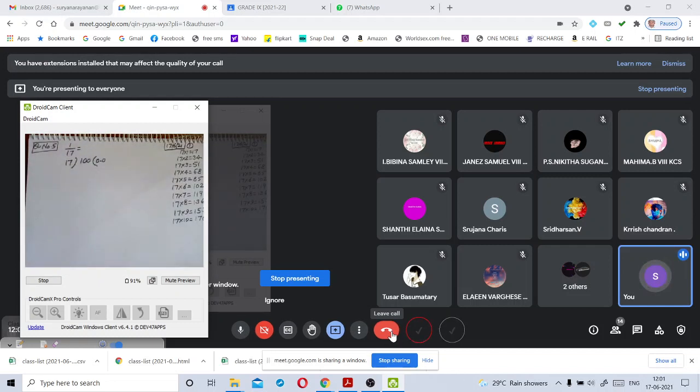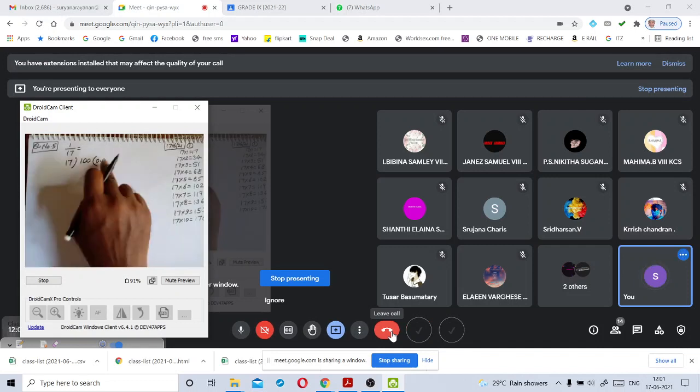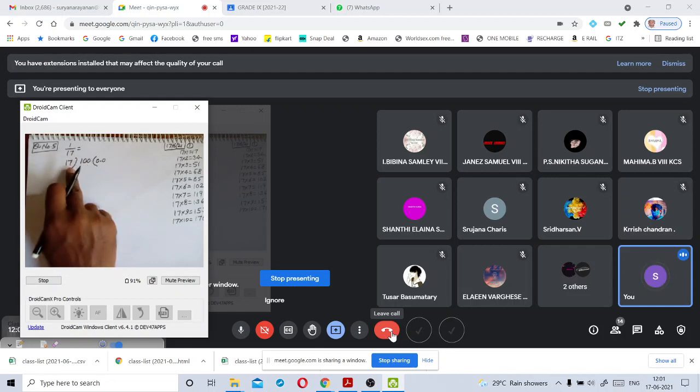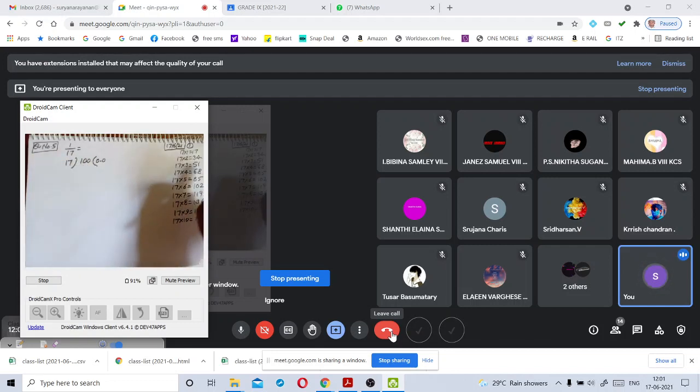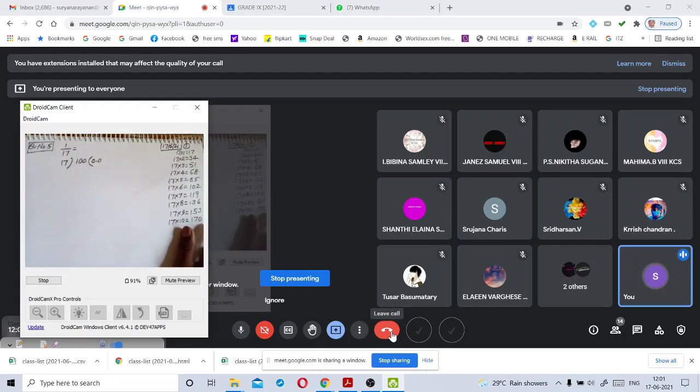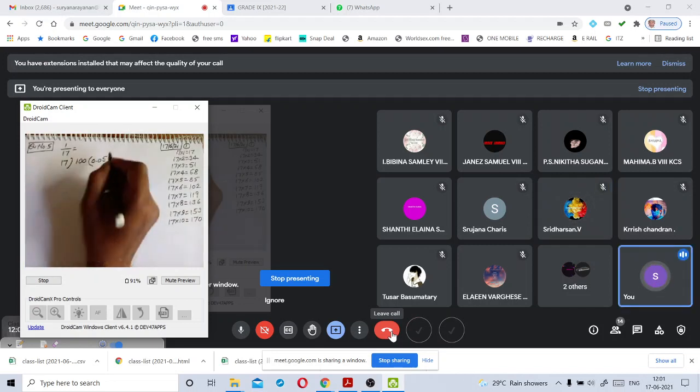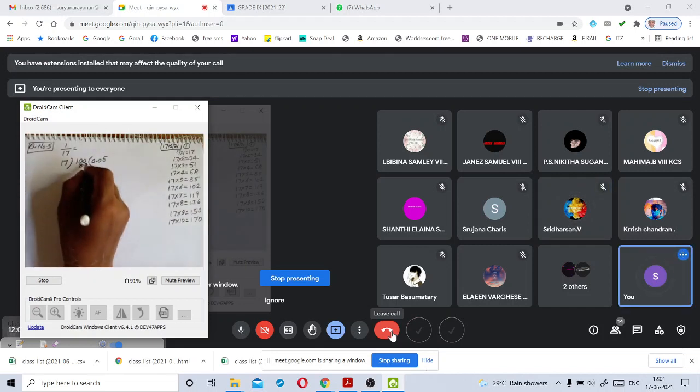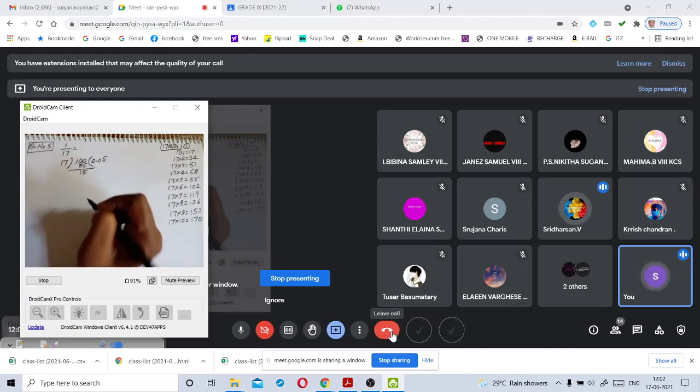Okay, my children, if you want to add one more 0, we have to keep 0 in the quotient part. This is the quotient part. In the quotient part, we have to write 0 and we have to add one more 0. Now, read the 17 table. See here how many times it goes. How many times does the 17 table go in 100? 17 times 5 is 85. Then what will be the remainder? Yes, 15. Remainder is 15.